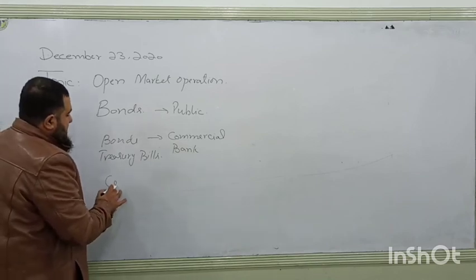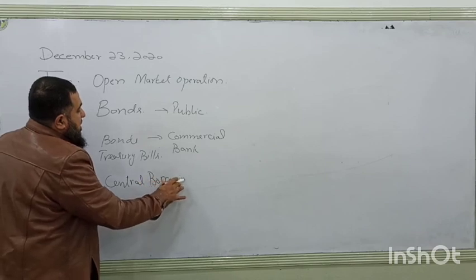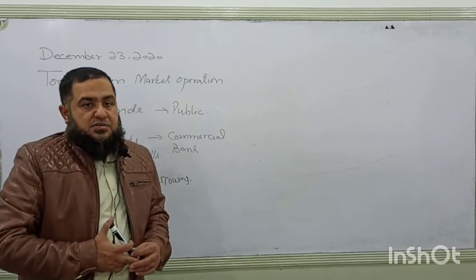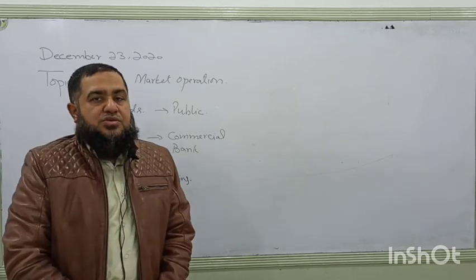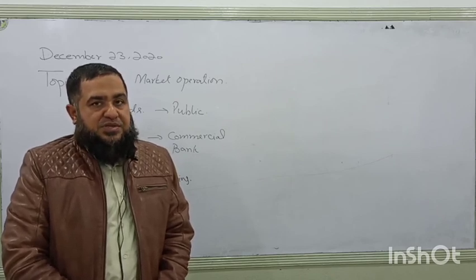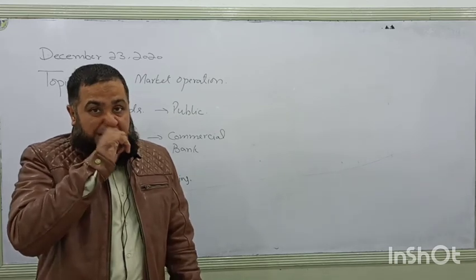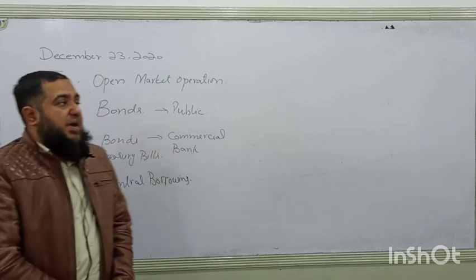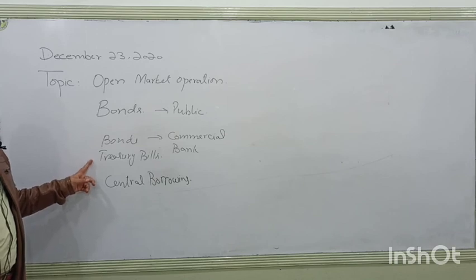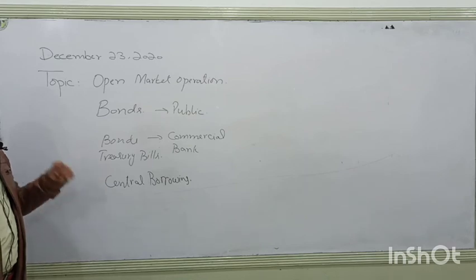Another thing, central bank borrowing. Whenever the federal government borrows from the central bank, how can the central bank extend loans to the federal government? It will be printing new notes. Now the currency notes are being printed. So when new notes are printed in the market, total money supply in the market will also be increasing. So central bank borrowing will increase the money supply. Commercial bank borrowing will increase the money supply. And credit multiplier from the commercial banks will also increase the money supply.